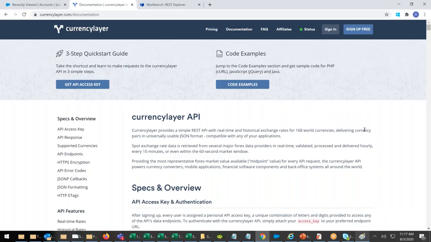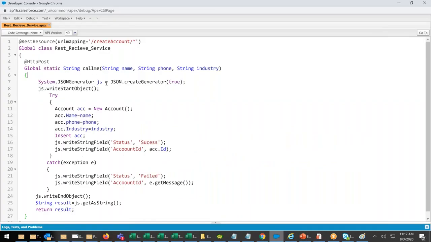Got it? How to write a service and create a service? This is what we did. You have to mention the documentation. Whose work is it to create the documentation? Your work. Because you're writing the service, you know the parameters and the pseudo name that you gave to the service. Create account, create customer, you can give anything.